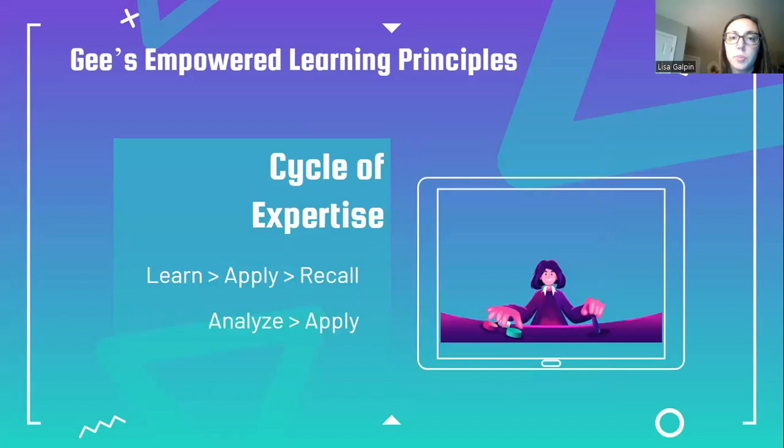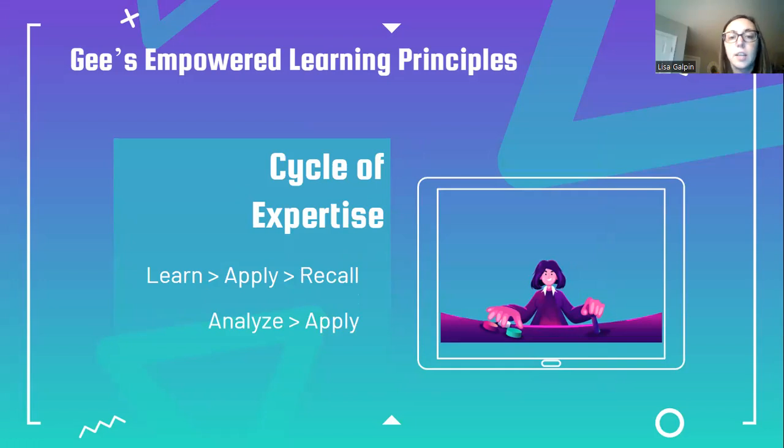Gee's other empowered learning principle that is applicable in my game is the cycle of expertise. Cycle of expertise is teaching new ideas or things that need to be learned as the first step, and then the students being able to do it as the second step. Similar to that in the game, they're going to learn these stress management techniques, then apply them in the game to bring the stress levels down.